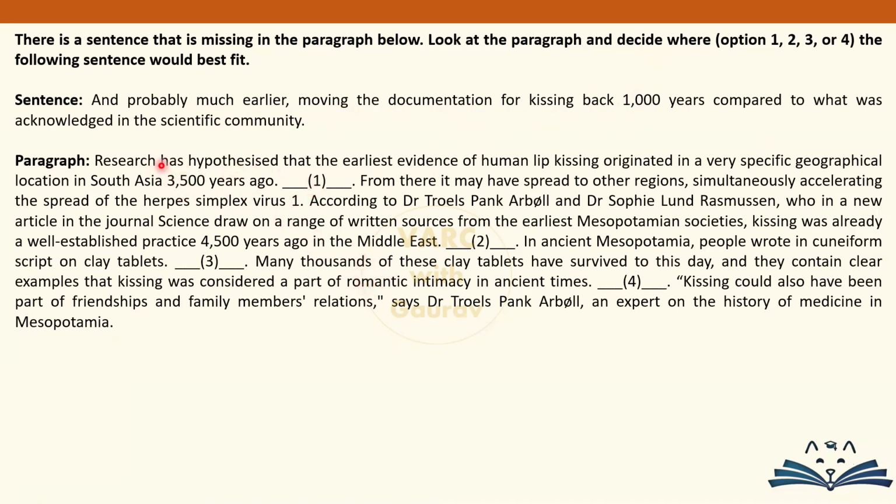of the paragraph is कि एक टाइम था जब रिसर्चर्स मानते थे कि साउथ एशिया में ओरिजिन हुआ है किसिंग का 3500 years ago. And then we have other scientists, Dr. Troels and Dr. Sophie. They are saying कि नहीं नहीं नहीं, ये kissing was already well established practice in 4500 years. अरे exactly 1000 years का difference है. So that gives you a proper clue of where things are going. That at one point of time people believe kissing to be 3500 years old. Then you have two scientists saying कि नहीं नहीं, it is 4500 years old. And the exact gap between the two is 1000 years.